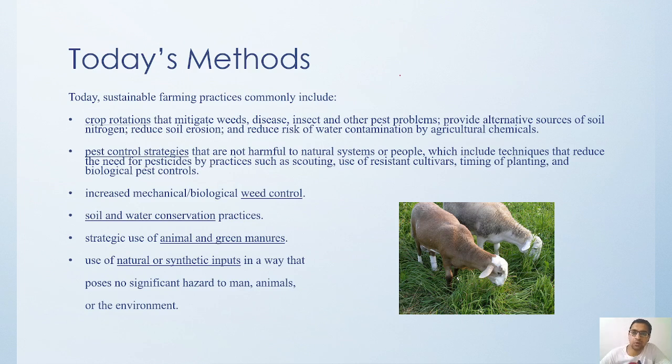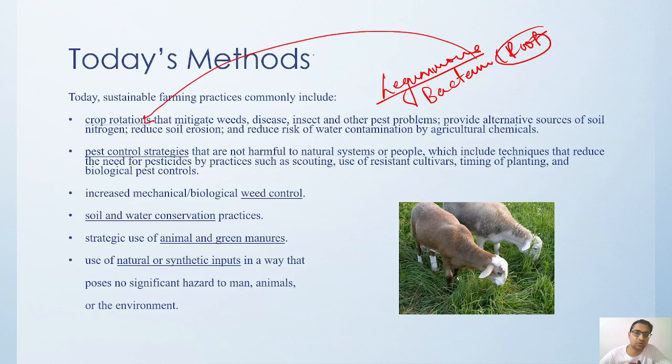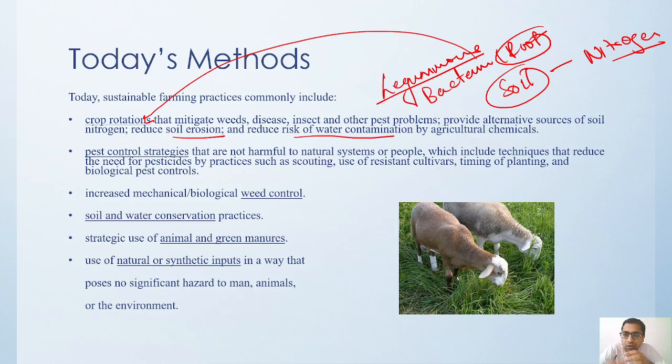Sometimes there are leguminous plants which have bacteria in their root nodules. This helps in proper fixation of nitrogen, so the soil is again enriched with nitrogen. It also helps in reducing soil erosion and water contamination by chemicals. So crop rotation is one of the easiest and most sustainable ways to prevent weed formation, disease, insects or any other problem.